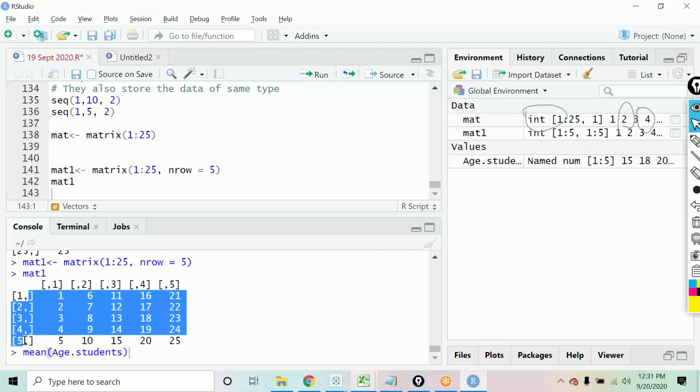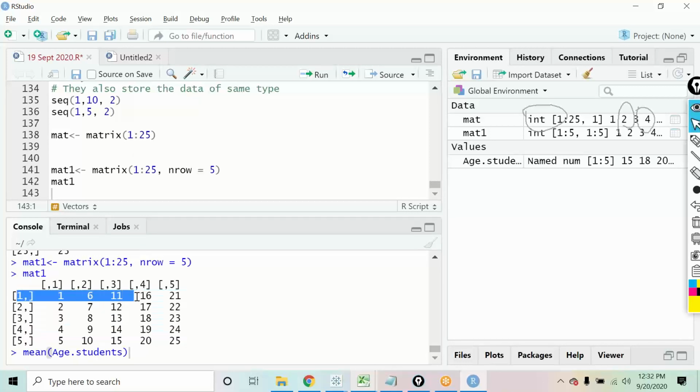And what I've done is I have now broken it into 5 rows. Previously I was getting 25 rows. Now I am getting 5 rows. So I have broken that data into 5 rows over here. And now because I have 25 numbers with me, if I create a matrix that is row into column, so if I have 5 rows, automatically I get 5 columns. So 5 into 5, that gives me 25 values.